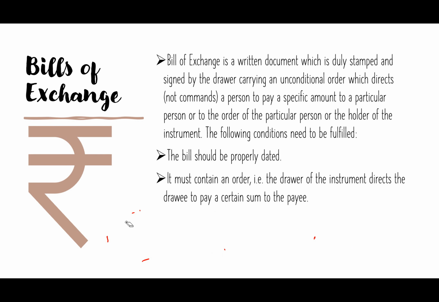Now let's do the definition of bill of exchange. Bill of exchange is a written document. It cannot be an oral document, which is duly stamped and signed by the drawer. The bill of exchange has to be a written document which is signed and duly stamped. The amount of bill of exchange will define what will be the amount of stamp. And it is signed by the drawer. Why? Because the drawer is the person who makes the bill of exchange.